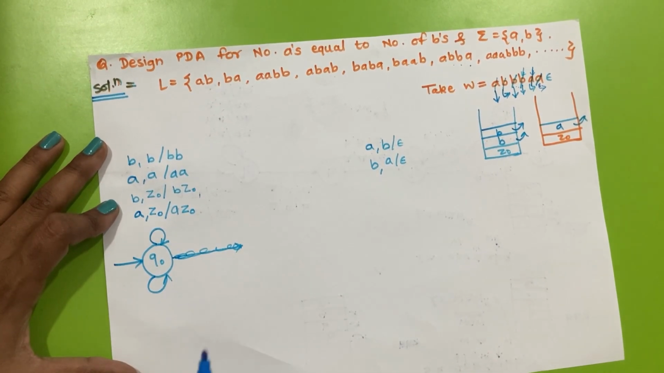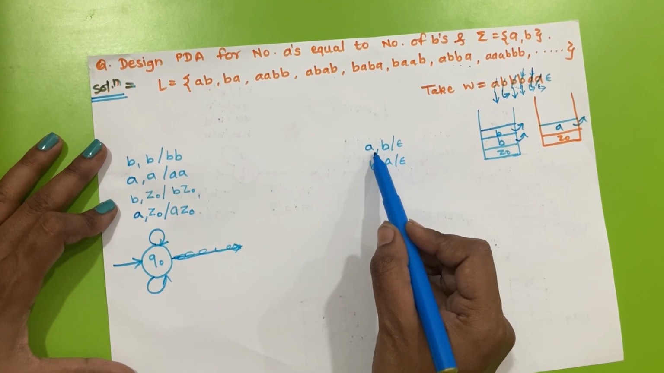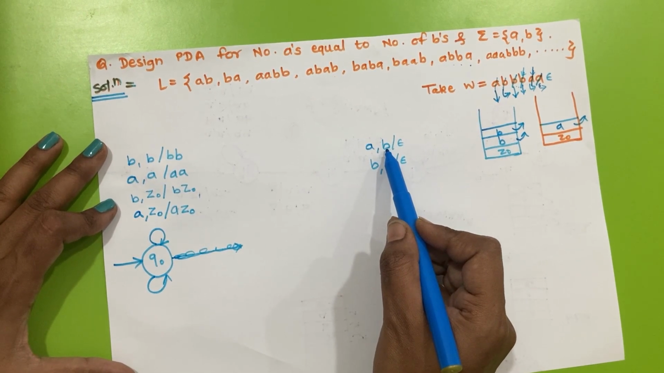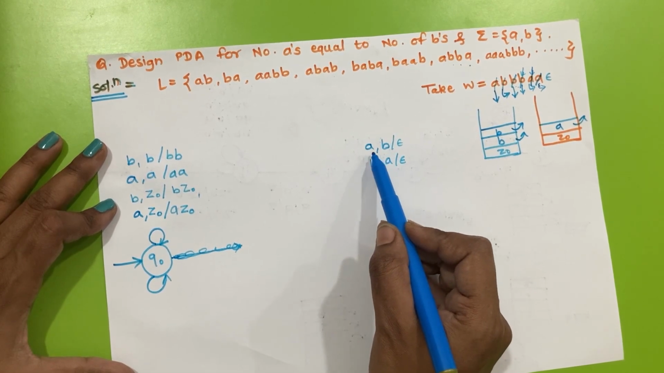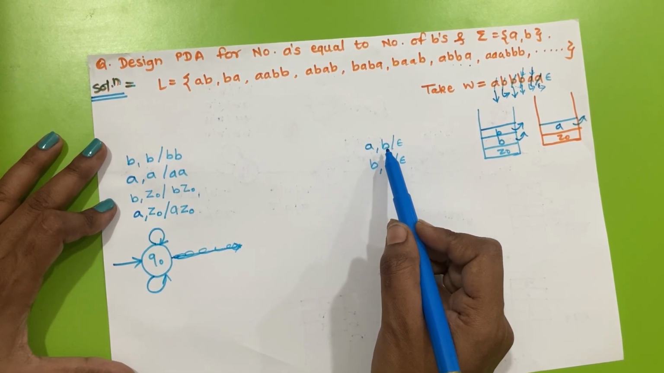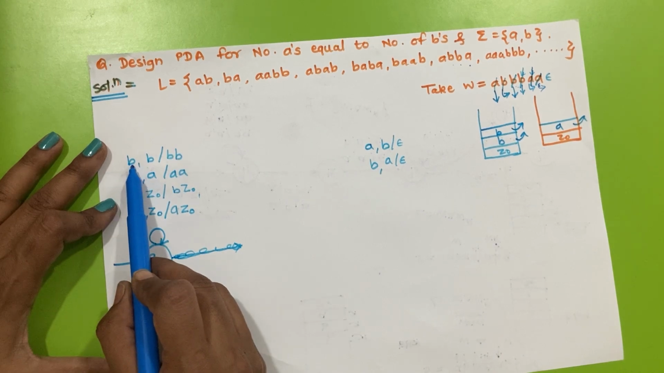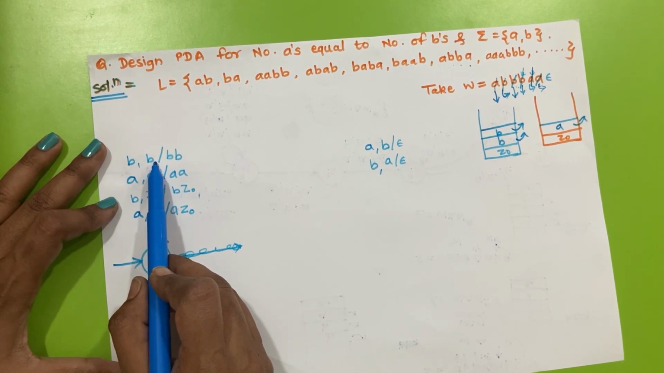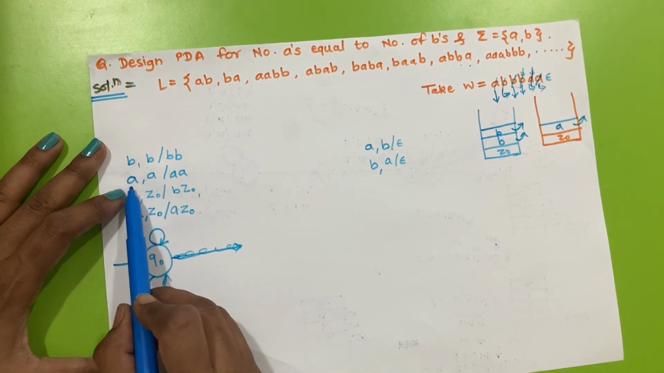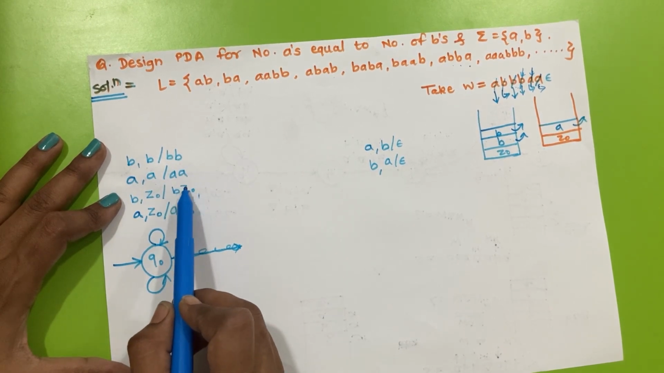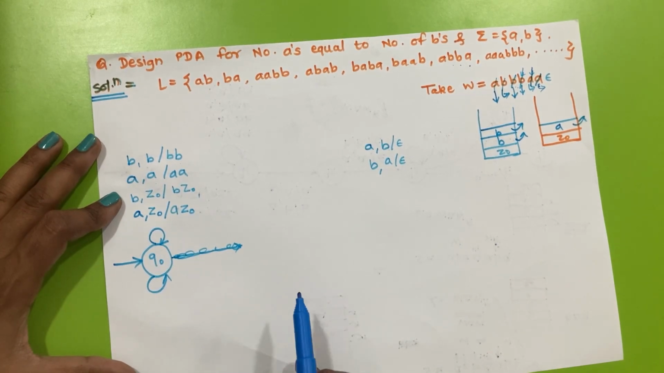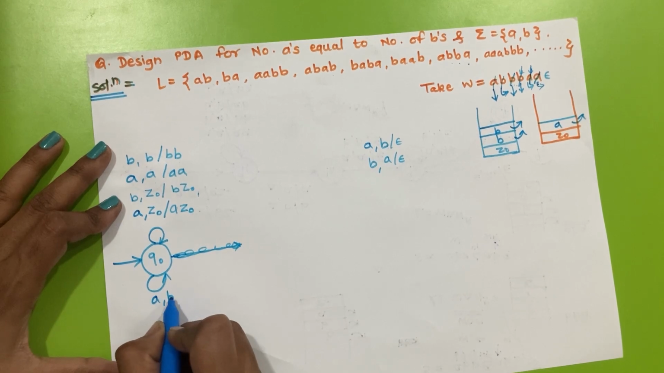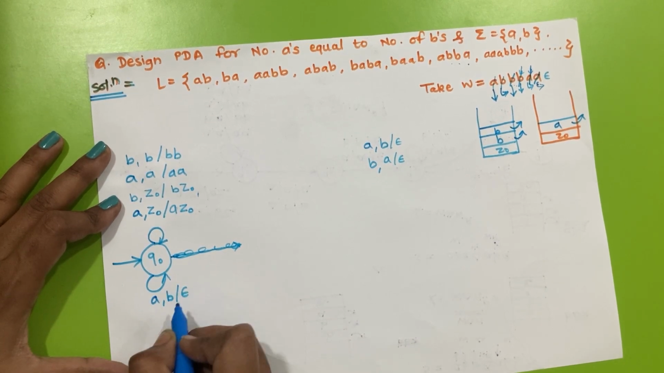The situation to perform a pop operation will be defined by this transition, means a different input symbol and top of stack, then only we perform a pop operation. And if similar alphabets are present on the input tape as well as on top of stack, then we perform a push operation. So the pop operation can be written on this state only.